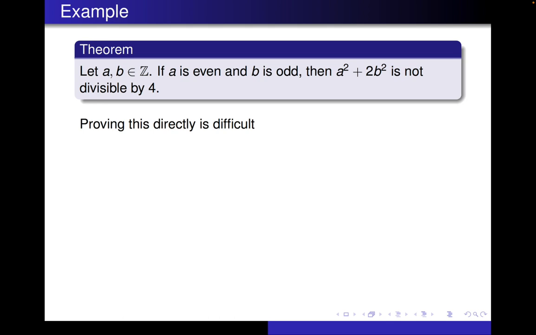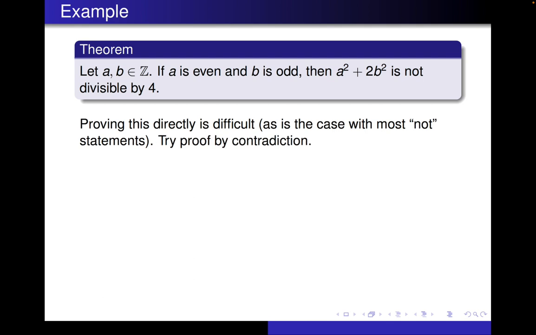Proving something is divisible by 4 is relatively straightforward. We have a nice definition of what it means to be divisible by 4. But there are lots of ways that a number can be not divisible by 4. And so that makes it extremely chaotic to try to prove directly that a squared plus 2b squared is not divisible by 4. This will happen anytime you're trying to prove a not statement, anything that says not. Not always. There are some cases where the not statements aren't too bad, but in almost all cases, proving a not statement is very difficult to do directly. All right, so we're going to try proof by contradiction.